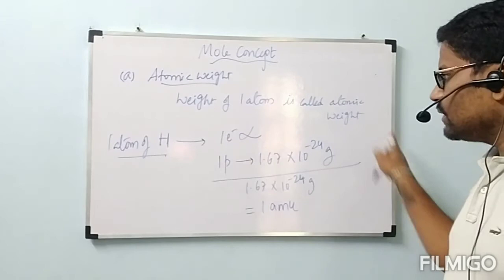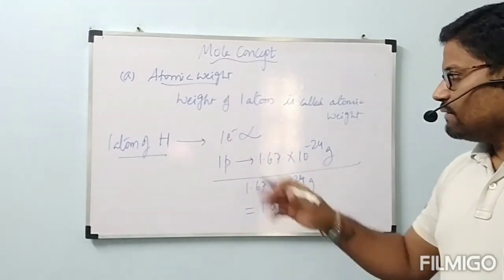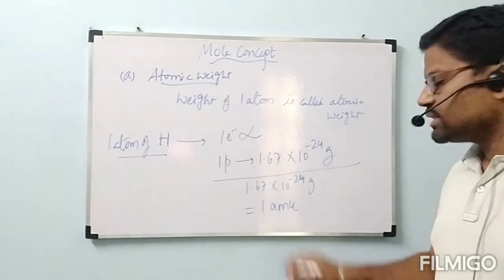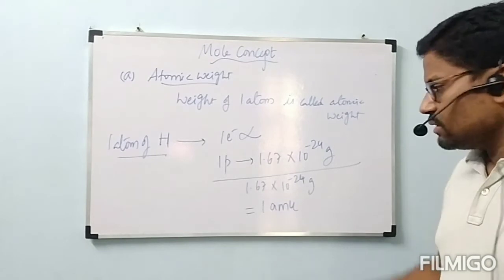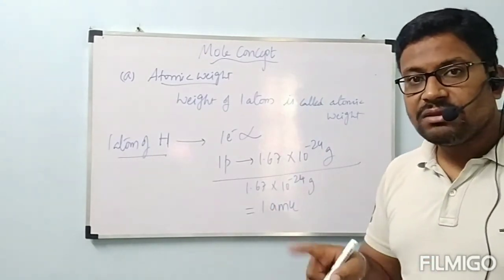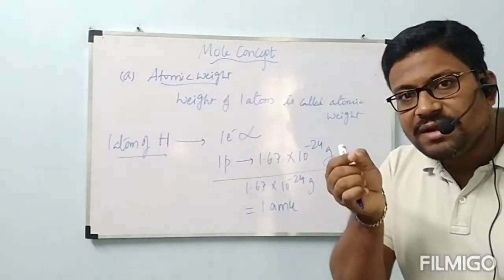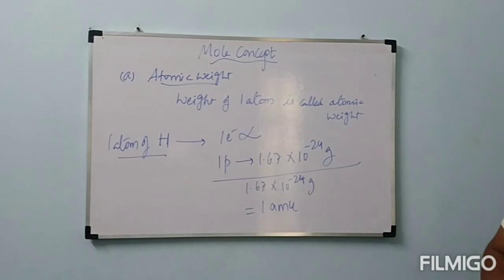Before that, are you clear now? I will take some examples, no problem. After that, what is this AMU? What is the value of 1 AMU? 1 AMU is equal to 1.67 into 10 power minus 24 grams. Even though it is expressed in grams, it is very small. That one we have to understand. Okay? Next.